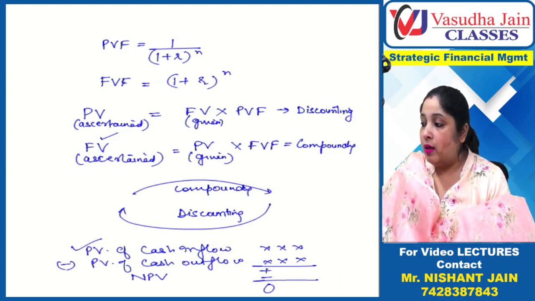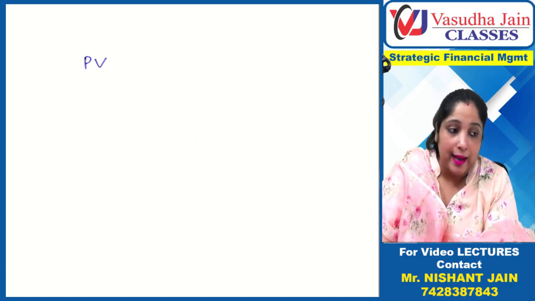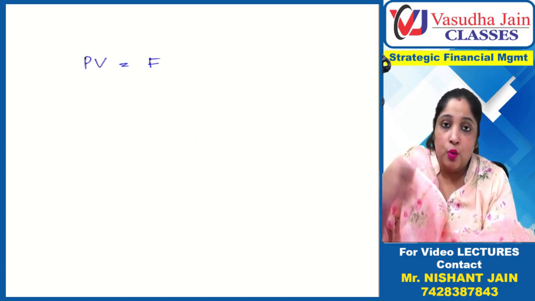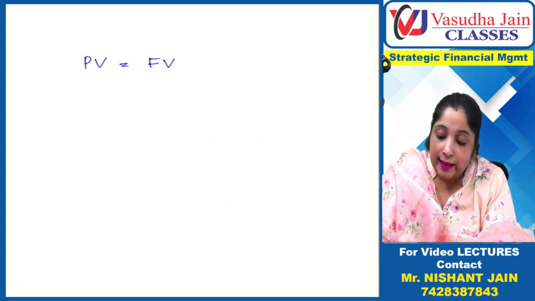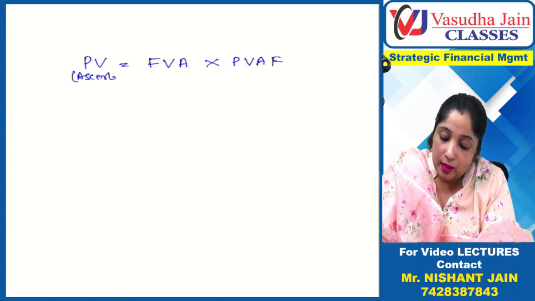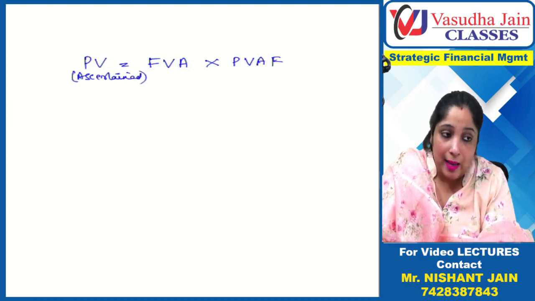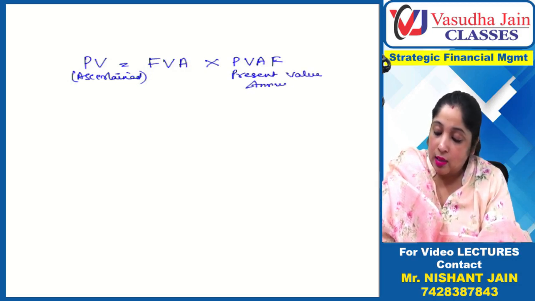Then the new thing we have learned is that if we want to compute the present value and the cash inflows are equal every year, then instead of taking them individually, we directly multiply one cash inflow with the PVAF. What is PVAF? Present value annuity factor. We have a table for this also.